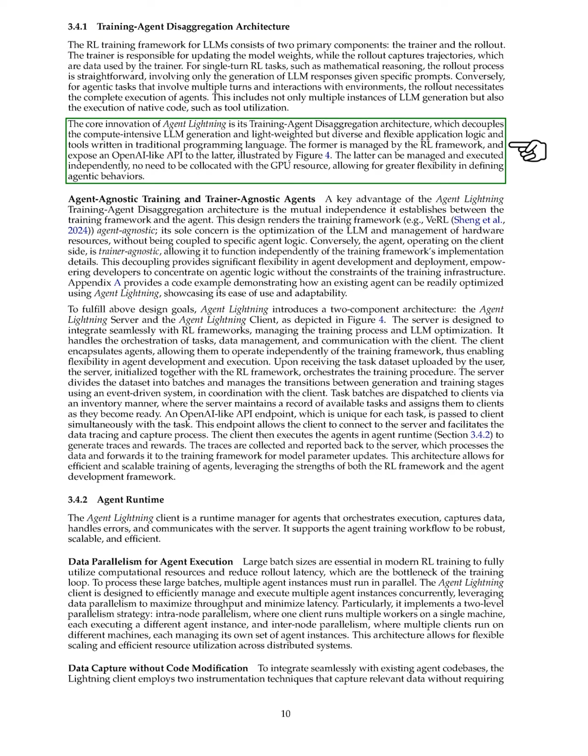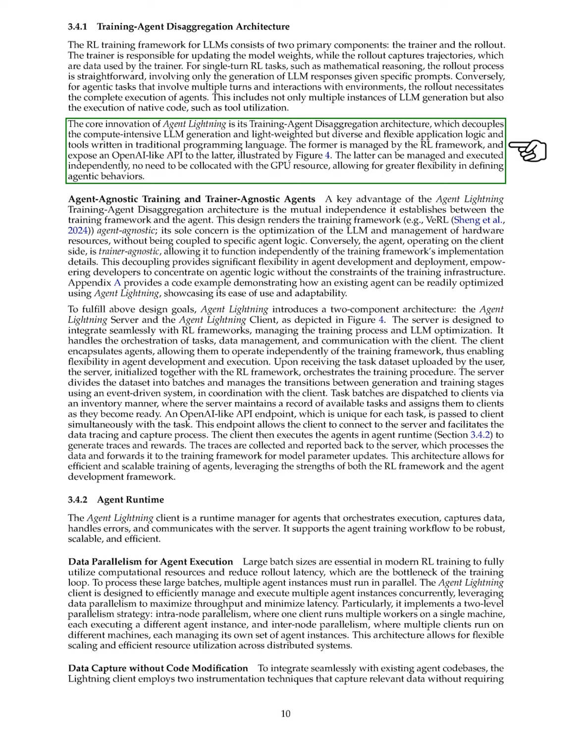The key innovation of Agent Lightning is its architecture that separates the resource-intensive LLM generation from the lightweight application logic and tools, which are written in traditional programming languages. The RL framework manages the LLM generation and provides an API for the application logic, allowing them to operate independently and enhancing flexibility in defining agent behaviors.